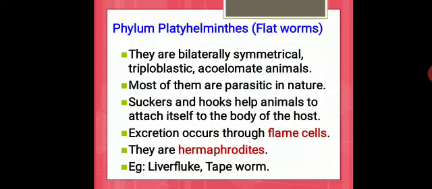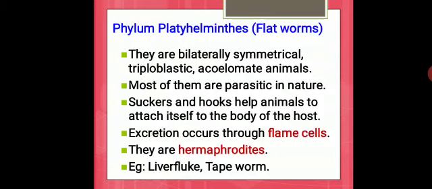Next we have phylum Platyhelminthes, that is flatworms. They are bilaterally symmetrical, which means the organs of this animal are arranged along the center of their body, so if you cut, you will get two equal halves. And triploblastic, which means they have ectoderm, endoderm and mesoderm germ layers. And acoelomate animals, where the body cavity is absent. Coelom is absent because they are flat in nature.